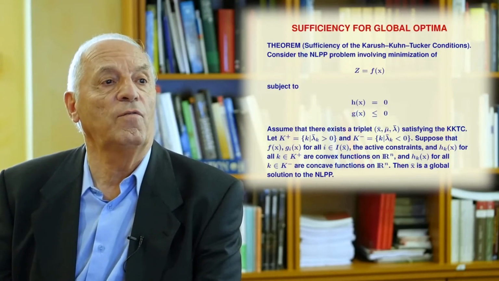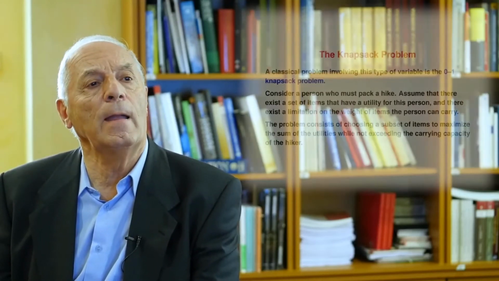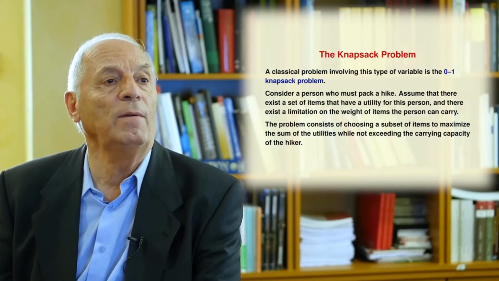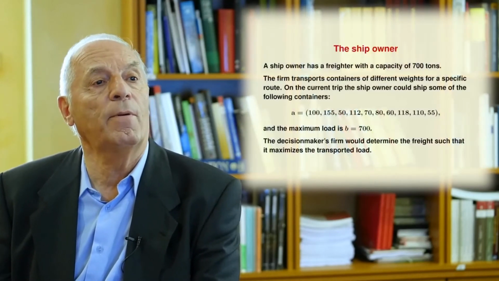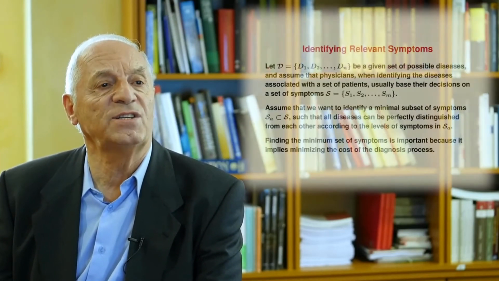In the case of mixed integer programming problems, we use some interesting examples such as the knapsack problem or the ship owner problem. We will also use an example of identifying relevant symptoms.